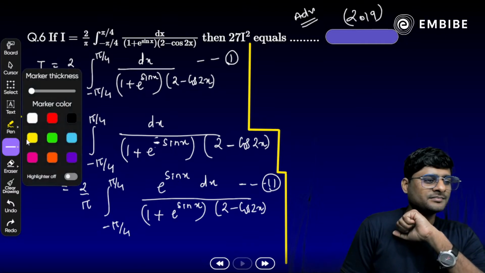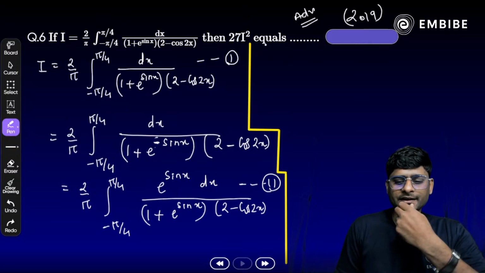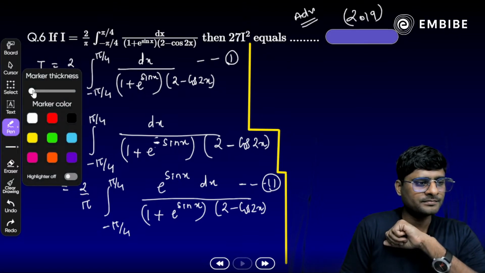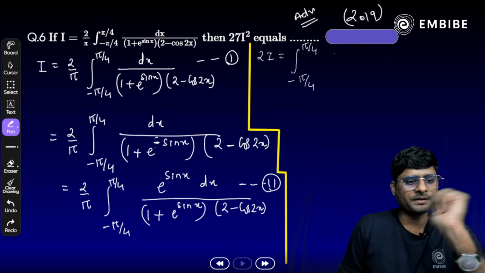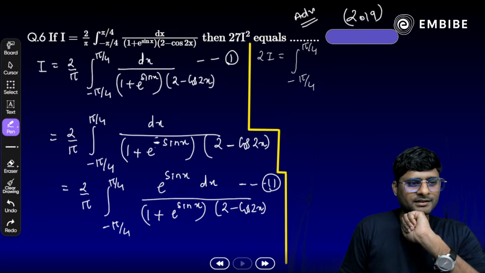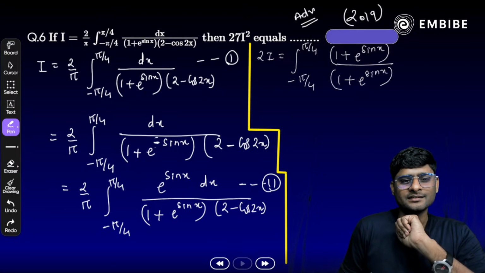All right, try to add it. So easy question. Once we add, what do we get here? We get 2I is equal to the integral from minus pi by 4 to plus pi by 4. At the numerator, we get 1 plus e raised to power sin x, divided by 1 plus e raised to power sin x, and then multiplied by 2 minus cos 2x dx, correct?